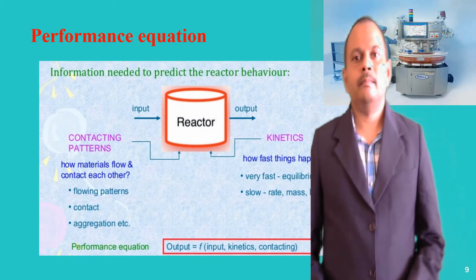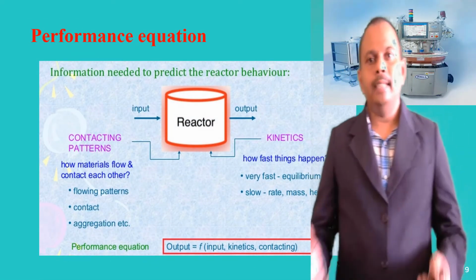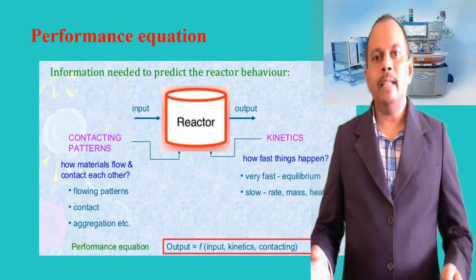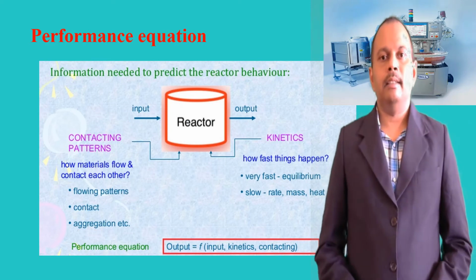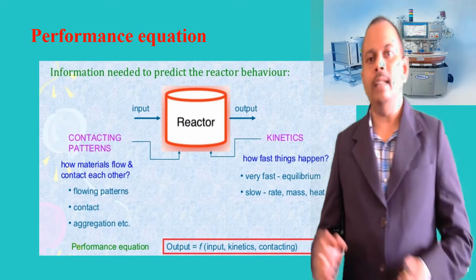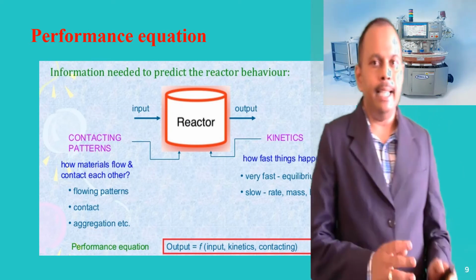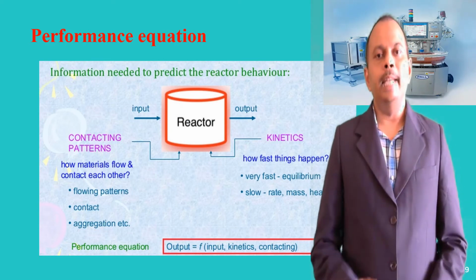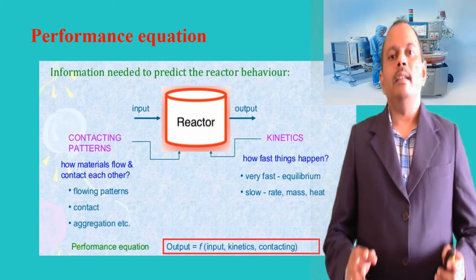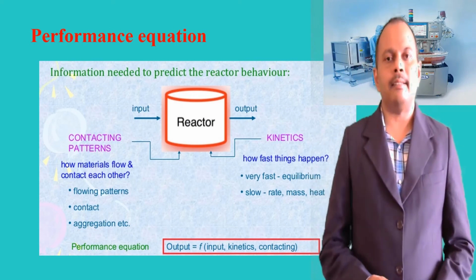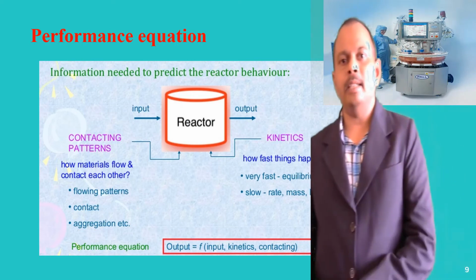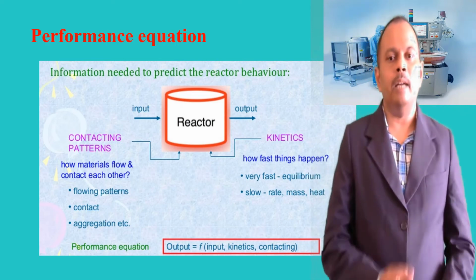Performance equation. To know what is happening within the reactor, or to predict what a reactor is able to do, we need to write the performance equation. The performance equation relates input to the output by taking the kinetics and contacting patterns. Input here is the inoculum, the product specific medium and sterilization techniques. Output is the rate of formation of the product and the rate of formation of the biomass.